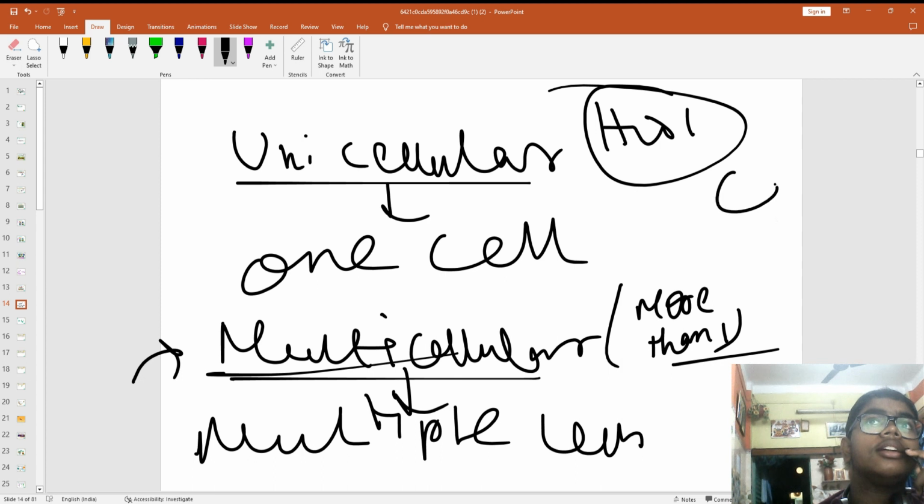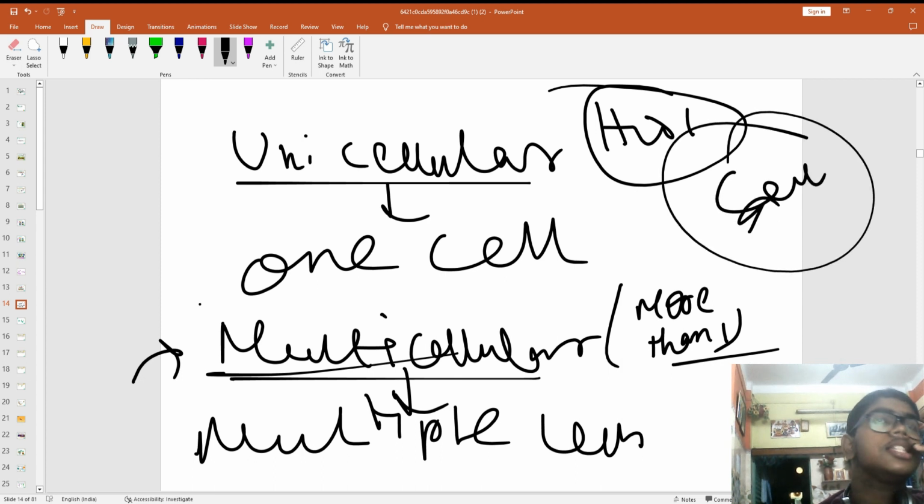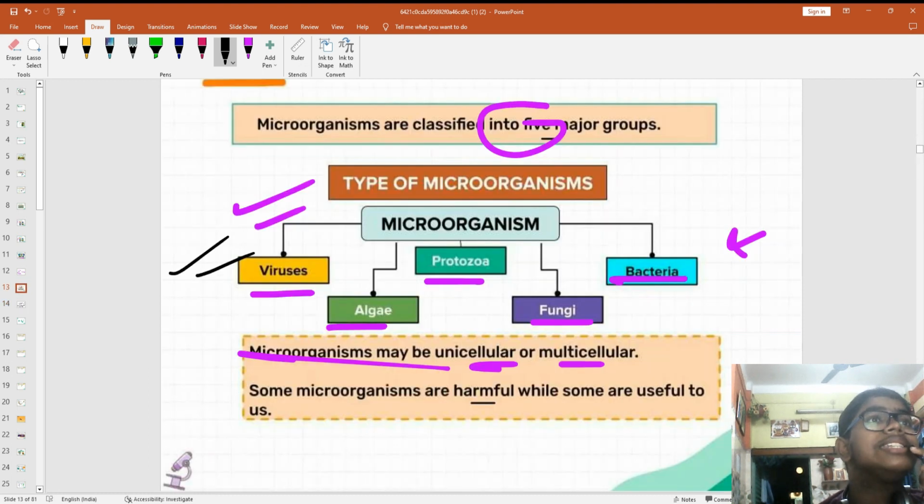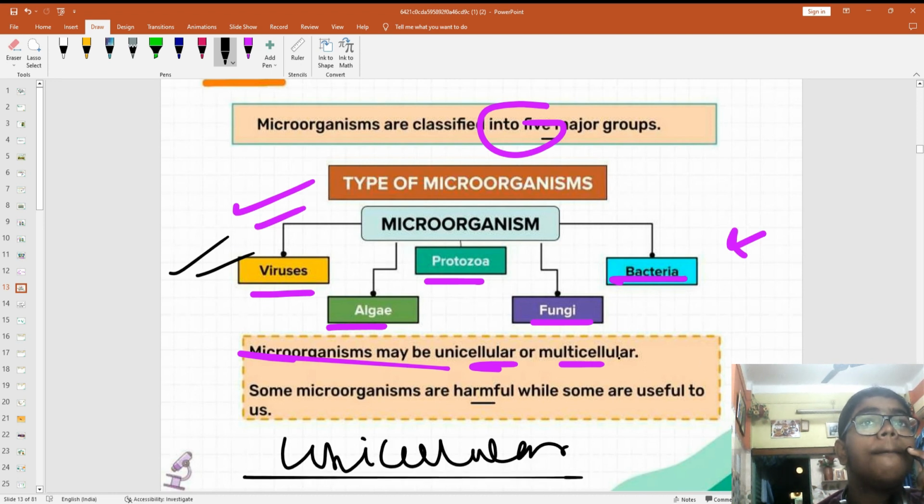We have a chapter on the cell where we will discuss it. But every organism is made up of things called cells. Some organisms are made up of one cell, some are made up of multiple cells, like us. Large organisms like elephants are multicellular. But these microorganisms that we can't see are mostly unicellular. Generally they are unicellular, but they can be multicellular also.